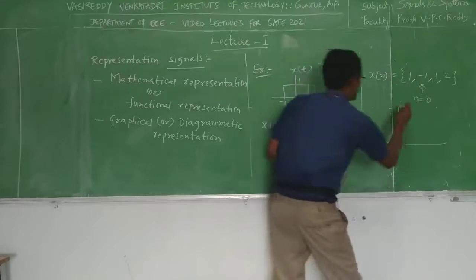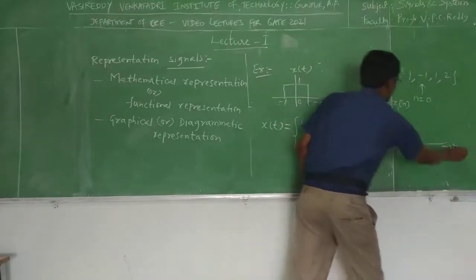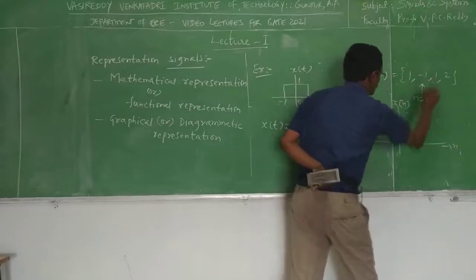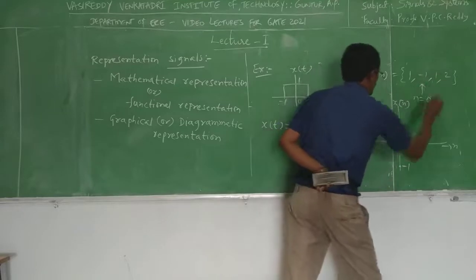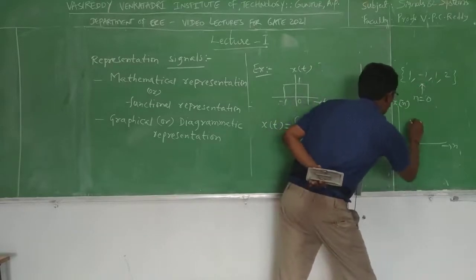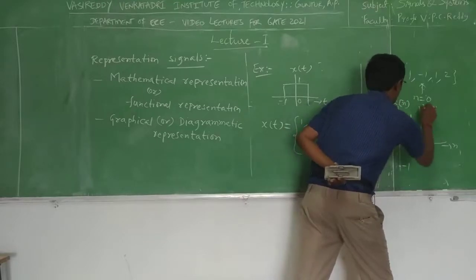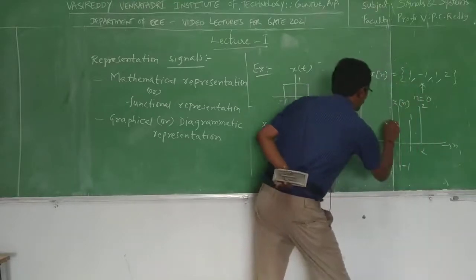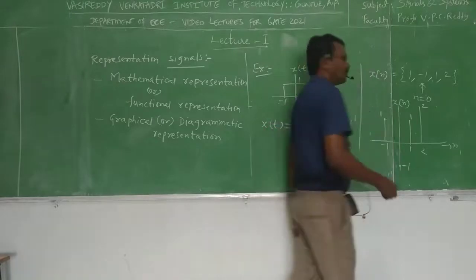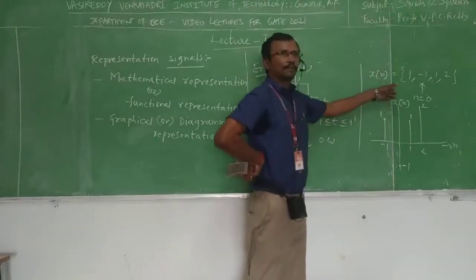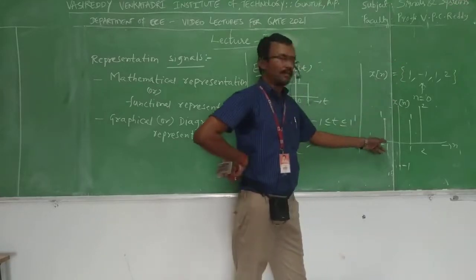Now we have to solve that. x of n, the independent variable is n. So n is equal to 0. What is the value here? The value is minus 1. So n is equal to 1. What is the value? 1. n is equal to 2. What is the value here? 2. And also n is equal to minus 1. The value is equal to 1. Okay. So this is how we have to represent discrete time signal in mathematical form and also in graphical form.